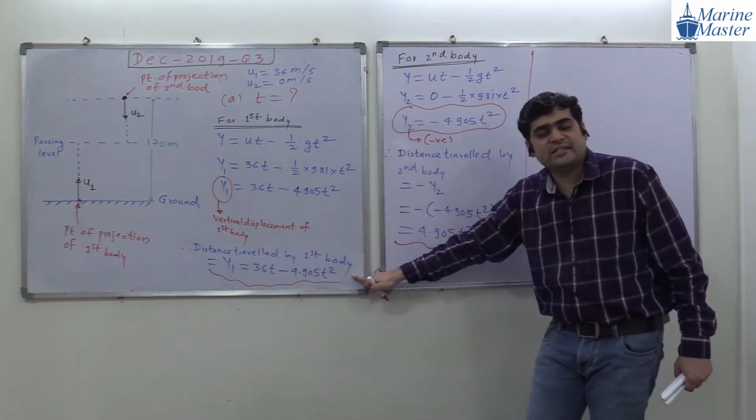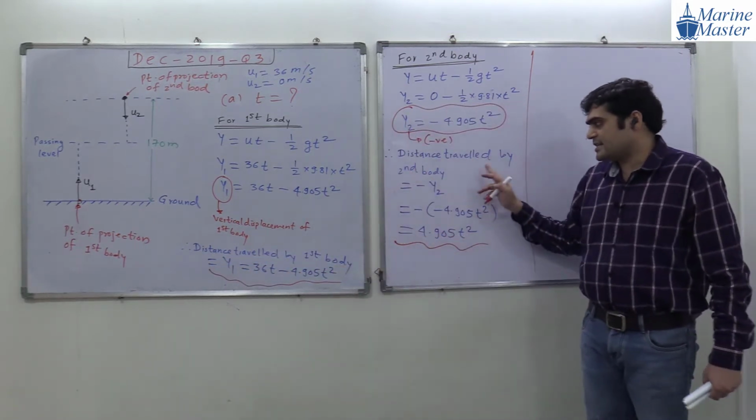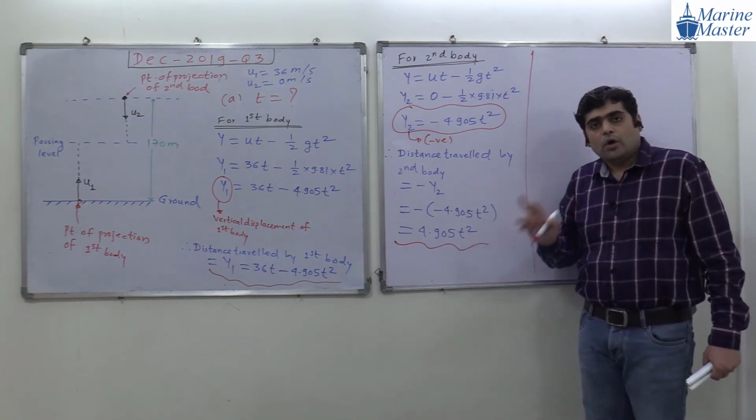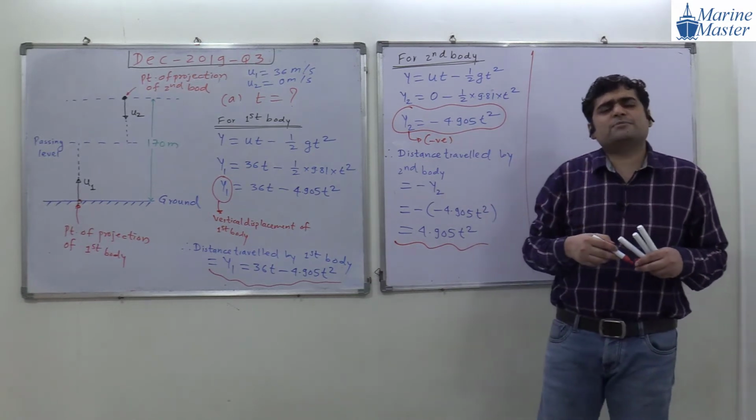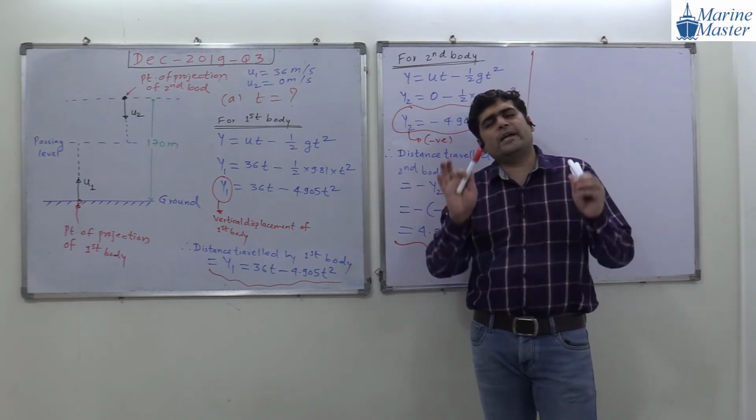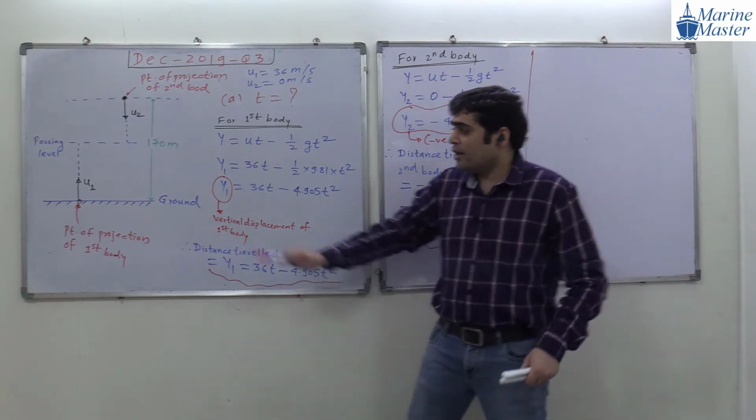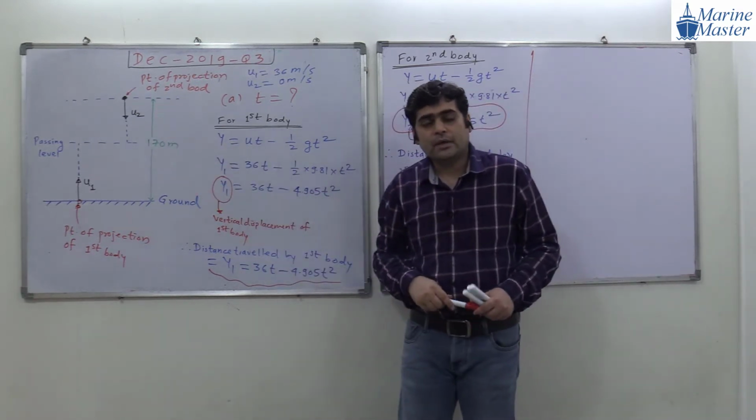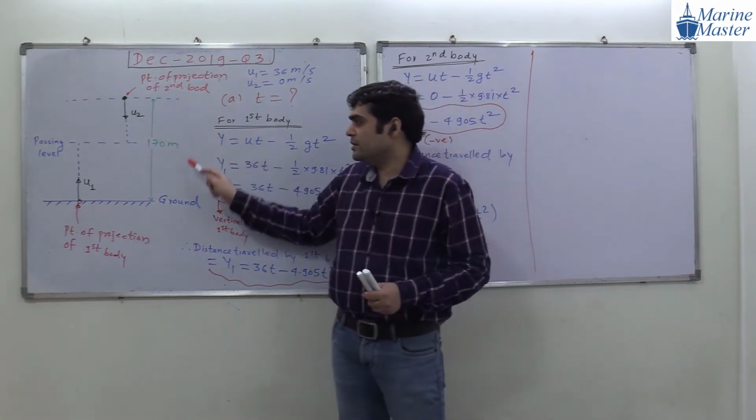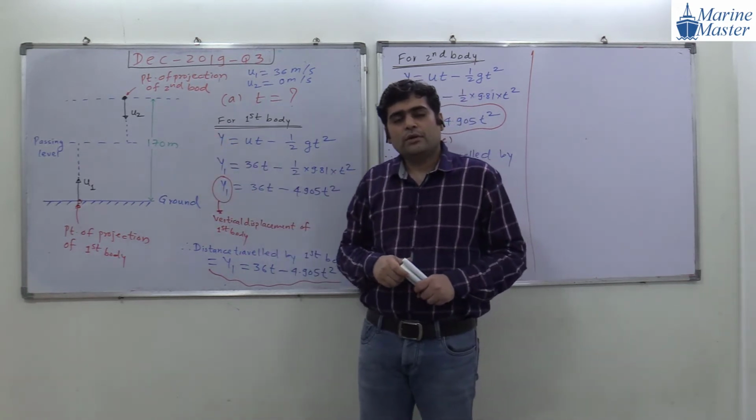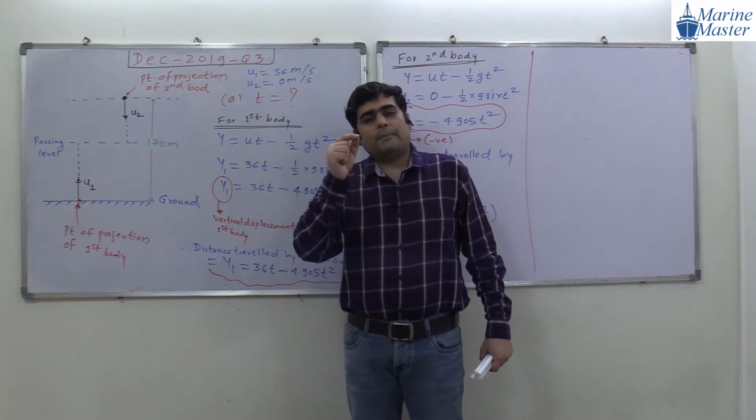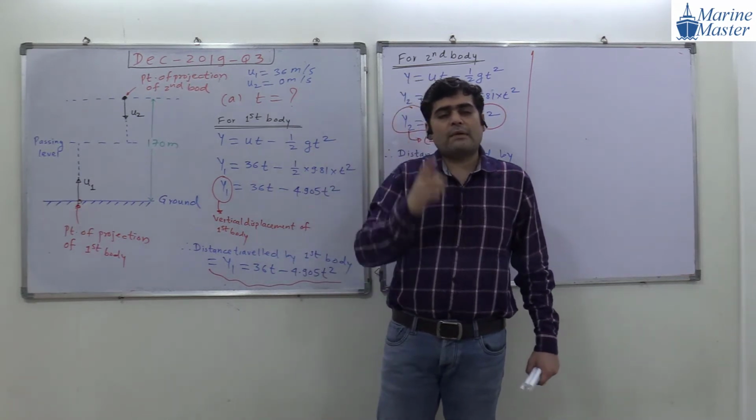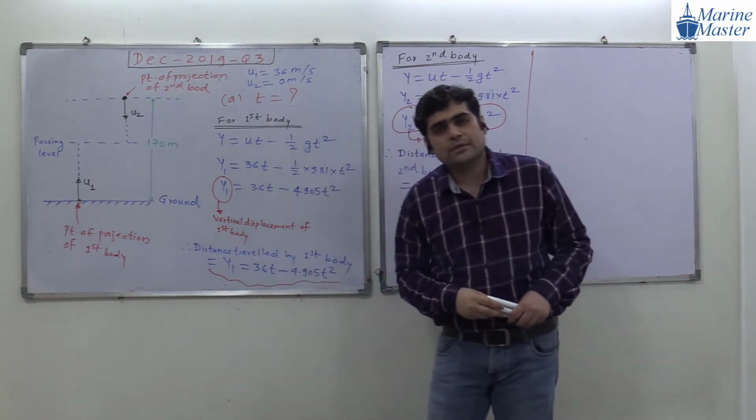This expression is the distance traveled by the first body, and this one is the distance traveled by the second body. Now, why did I calculate the expressions for the distance traveled by the first and second bodies? For this purpose, observe this drawing. Distance traveled by the first body plus distance traveled by the second body will be equal to what, guys?